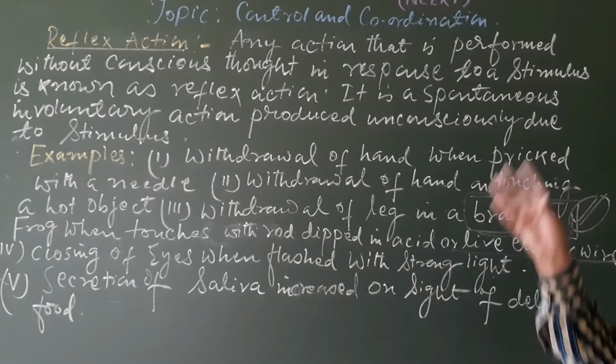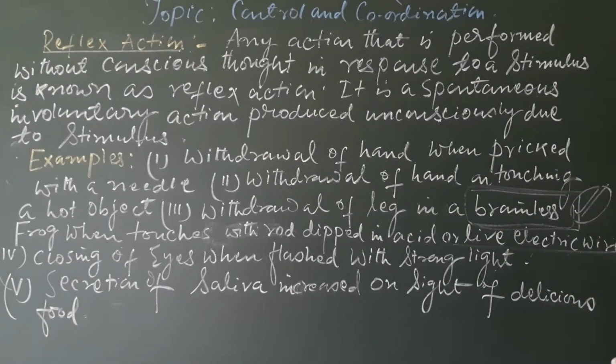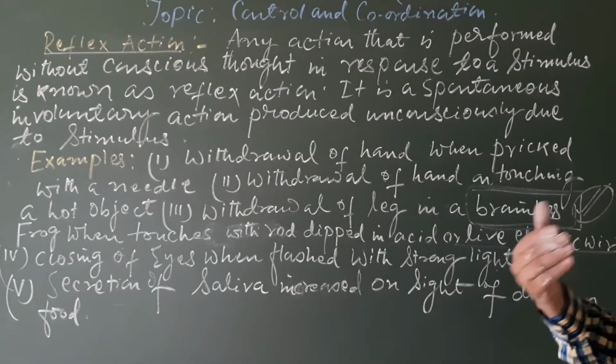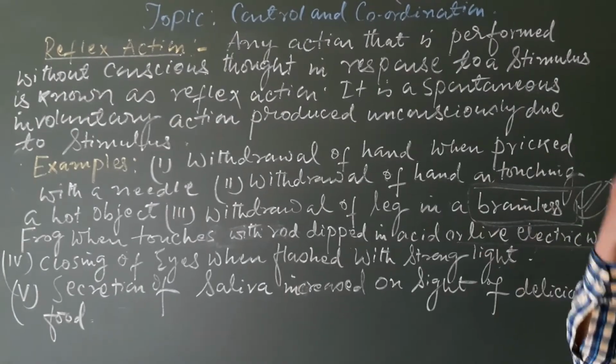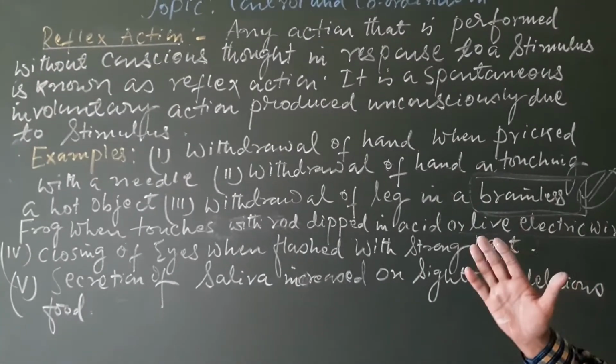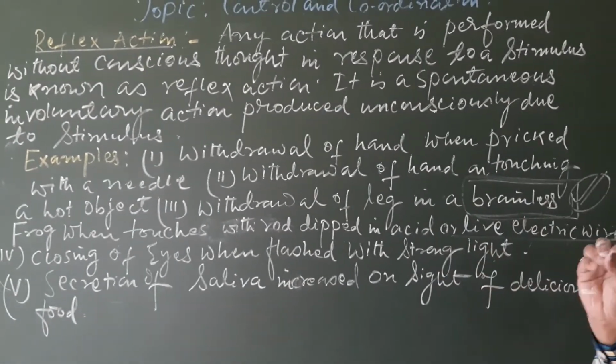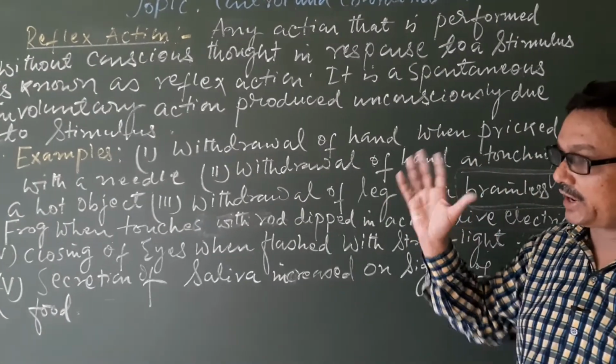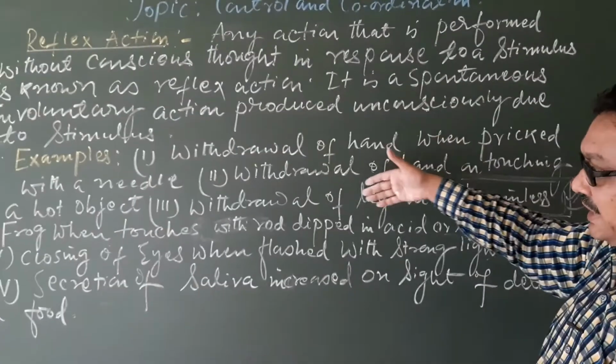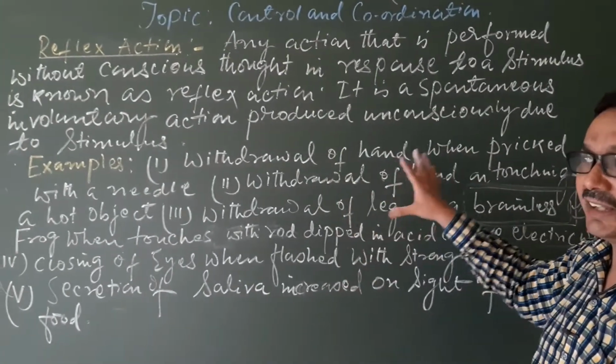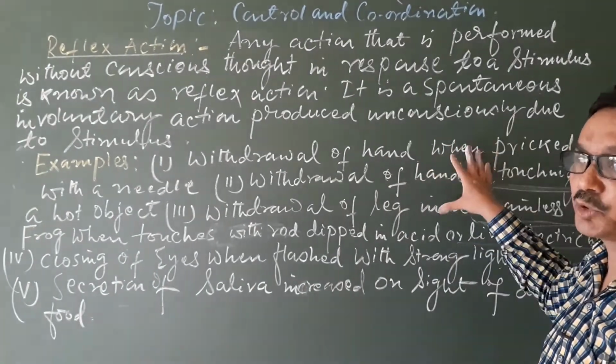Thereafter, it will instruct the muscles to do the actions, to do the responses. So that will take much time, and that's why if the brain will think and act for this type of reflex, then there will be harm to the body.